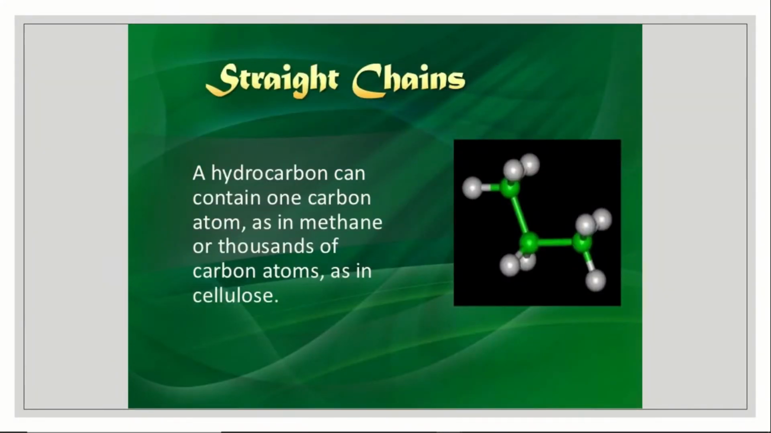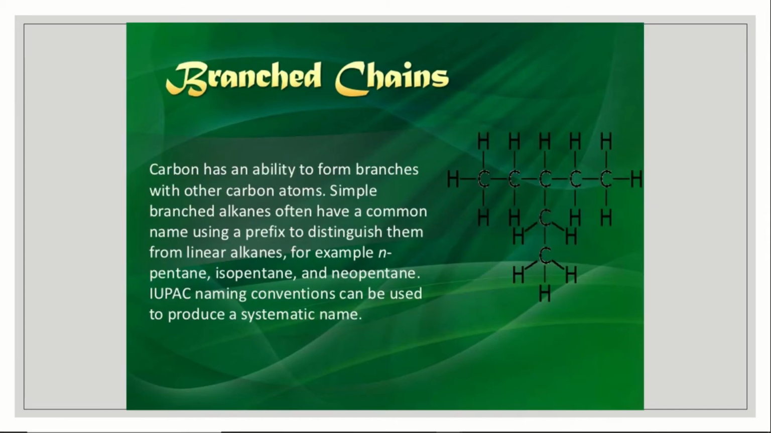We know that there are straight chains and branch chains. First one is straight chain. A hydrocarbon can contain one carbon atom, as in methane, CH4, where only one carbon atom is there, or thousands of carbon atoms, as in cellulose. So these are called straight chains.